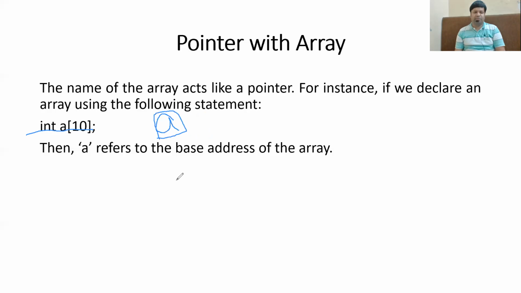Then this A actually refers to the base address of the array. Very interesting concept. When you create an array, the name of the array or the identifier used to create the array is actually the base address of the array. So if you want to know what is the address of this array, then A is the base address of the array. This is also known as the static pointer. Why is it static? Because it points to the base address of the array and that address cannot be changed. Because the address of this cannot be changed, it is called the static array.